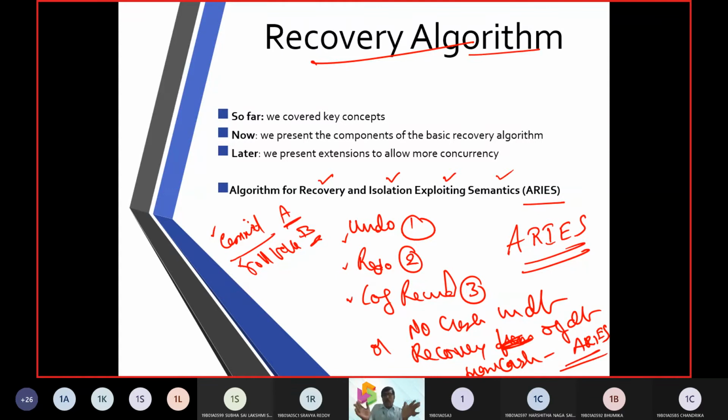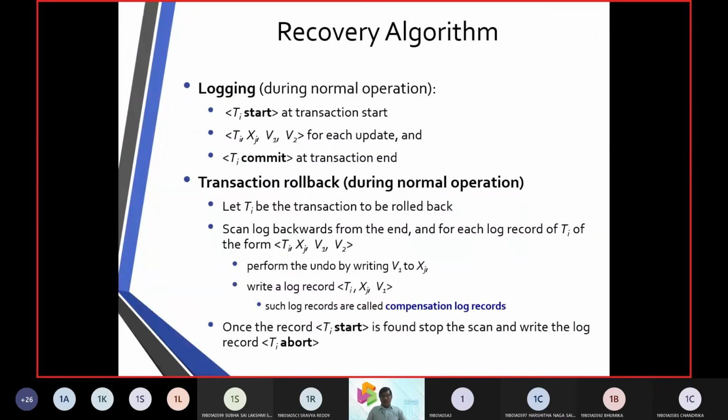All these items are put together in an algorithm, and the name of that algorithm we are going to call ARIES. That is, the full form is Algorithm for Recovery, Isolation, Exploiting, Semantics. So using this algorithm, if a database has crashed, we can get back the content.